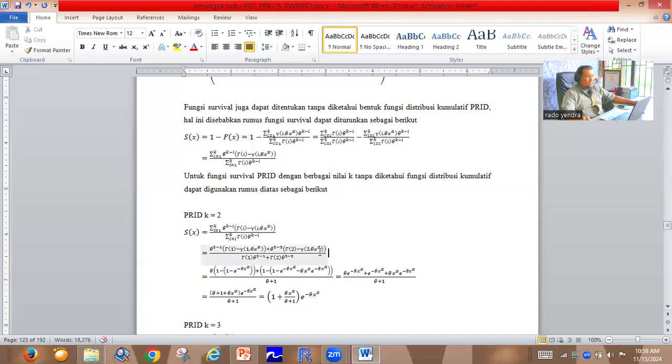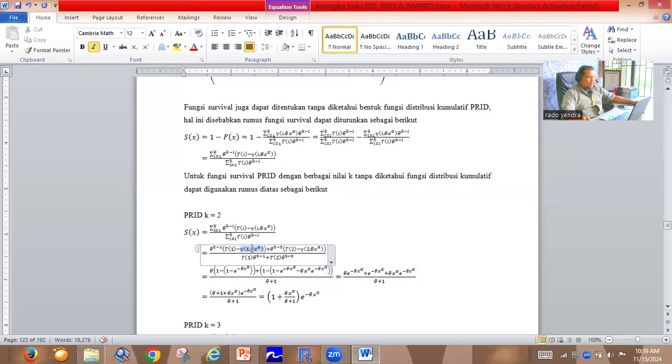And then we change all the information: what is the lower incomplete gamma 1 comma theta x power alpha and the lower incomplete gamma 2 comma theta x power alpha. They become this one.